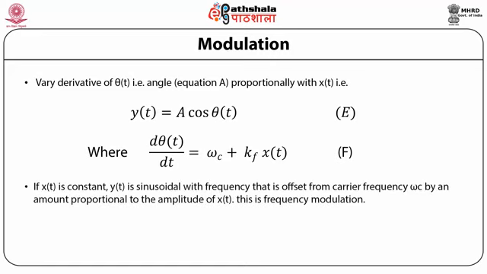If x(t) is constant, y(t) is sinusoidal with a frequency that is offset from the carrier frequency ωc by an amount proportional to the amplitude of x(t). This is called frequency modulation.